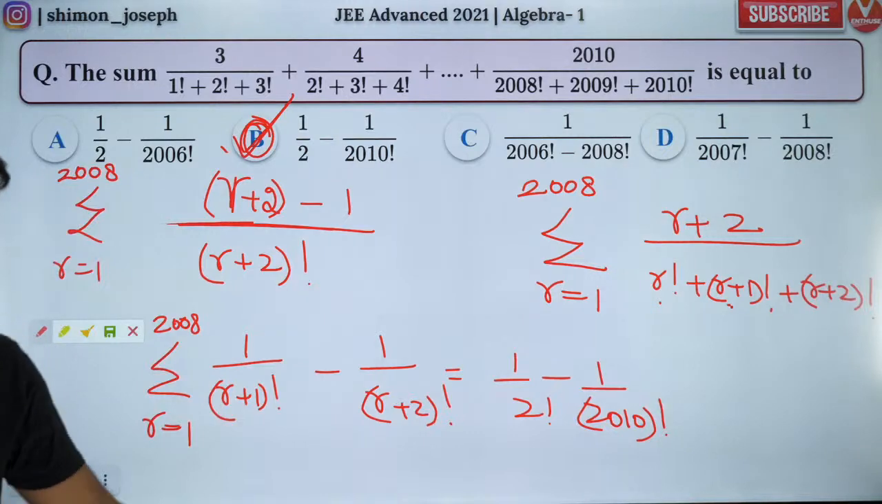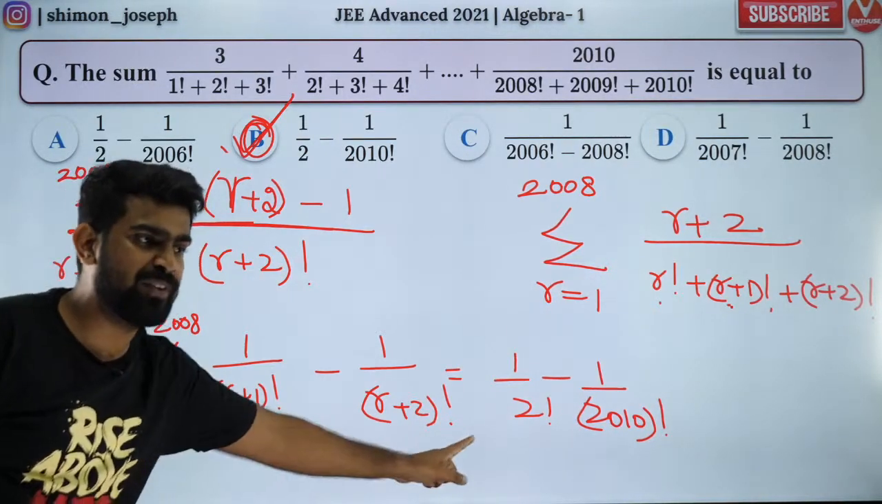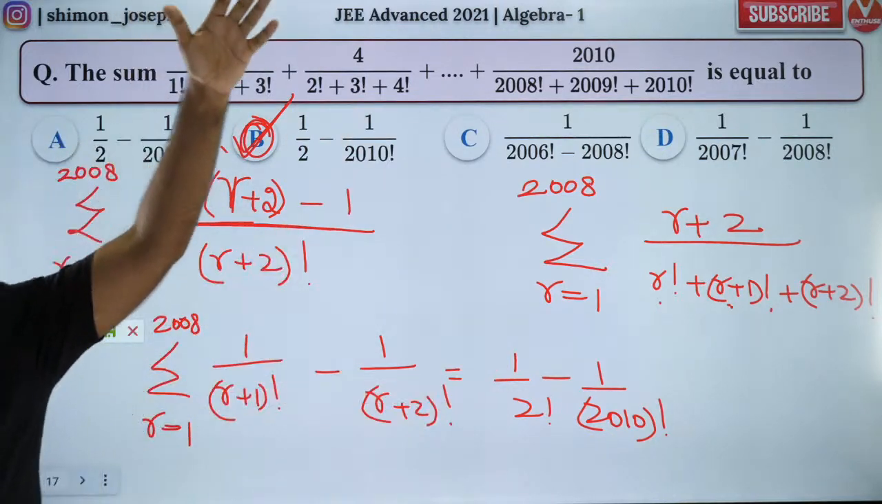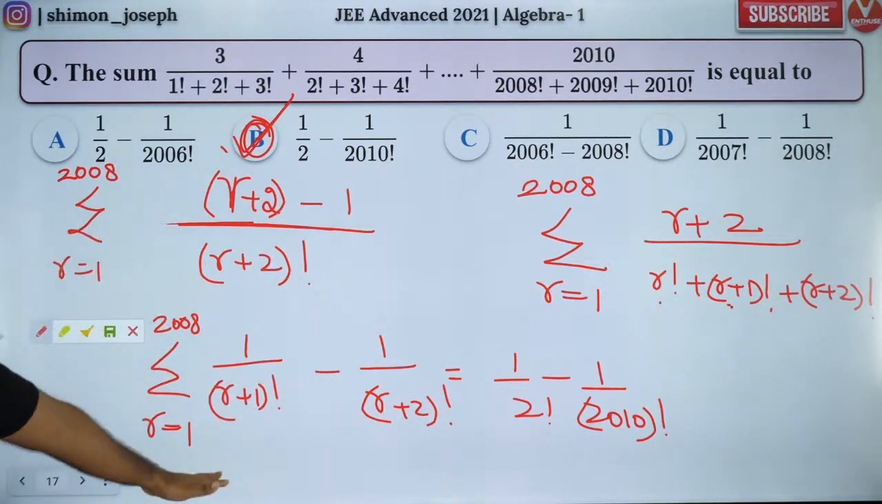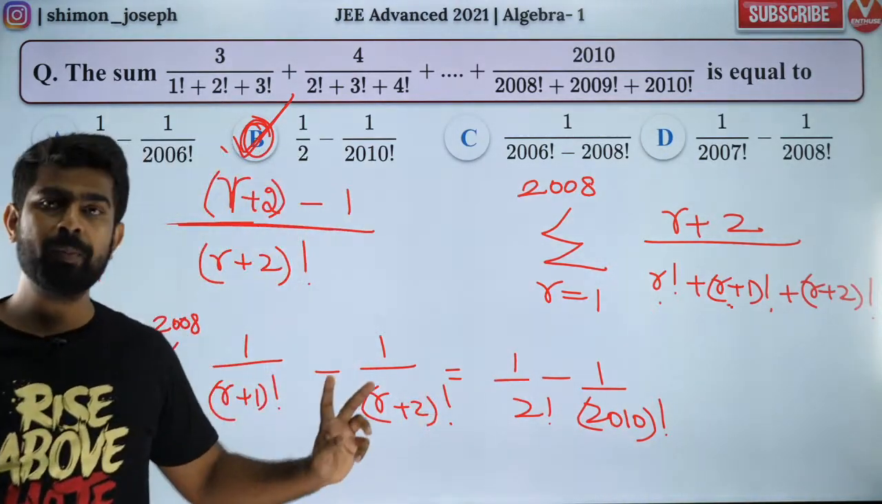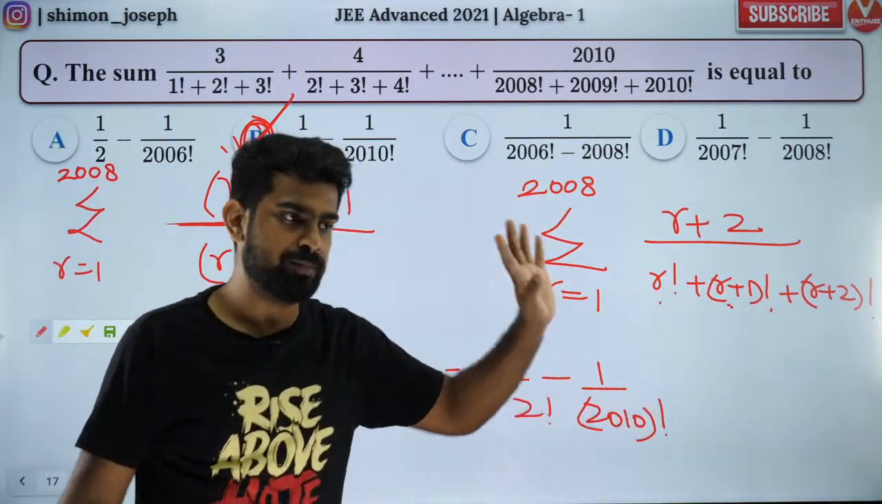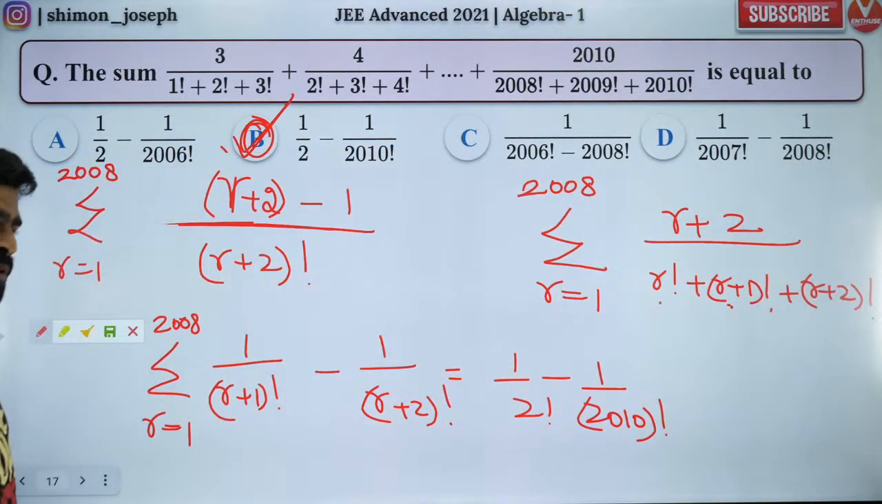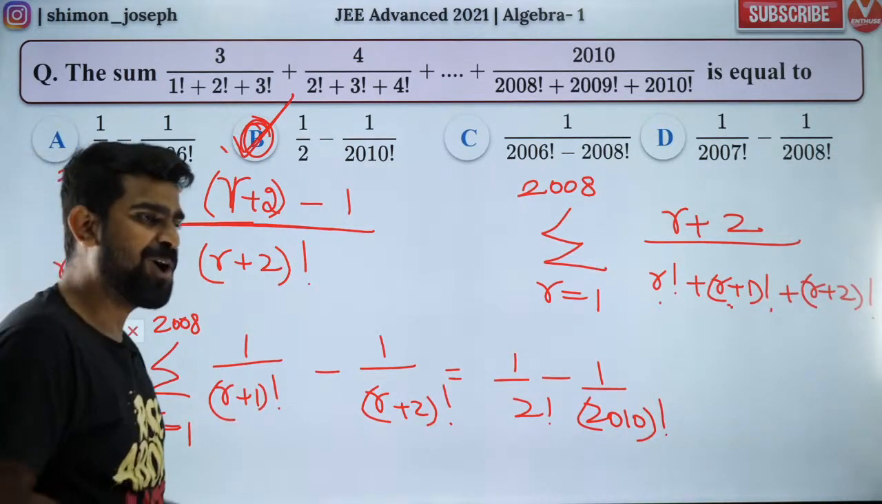Got it? Telescopic series. Method of differences. When you open it, you will get everything cancelled. You will be left only with these two terms, the first and the last term. Is that okay, guys? Did you guys like it? Good question. Amazing, na? Okay, so this is how you solve it, guys.